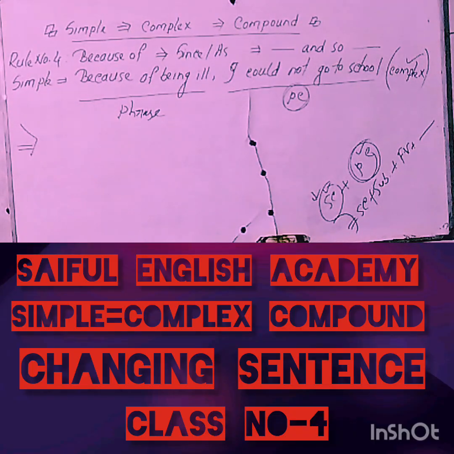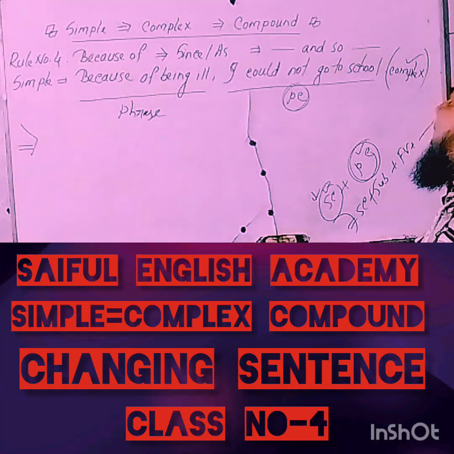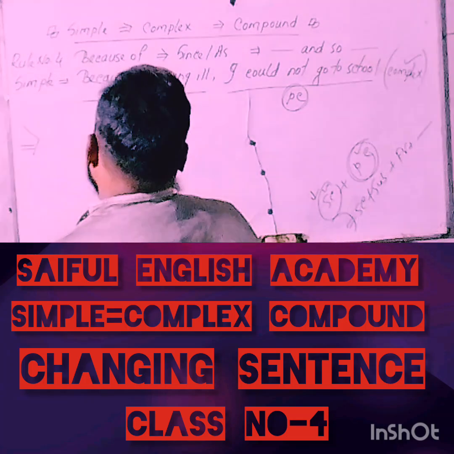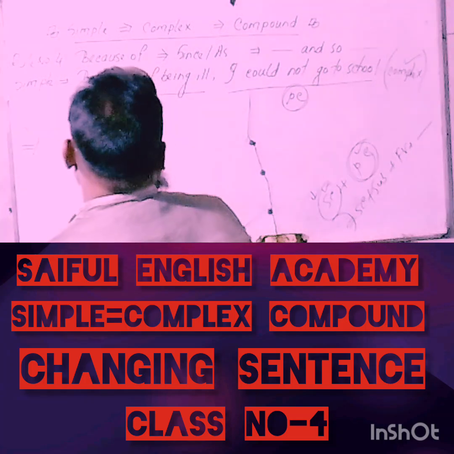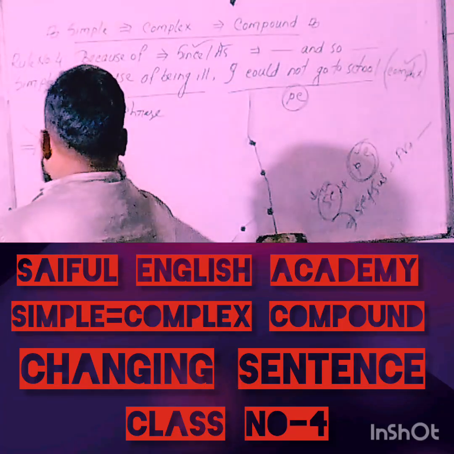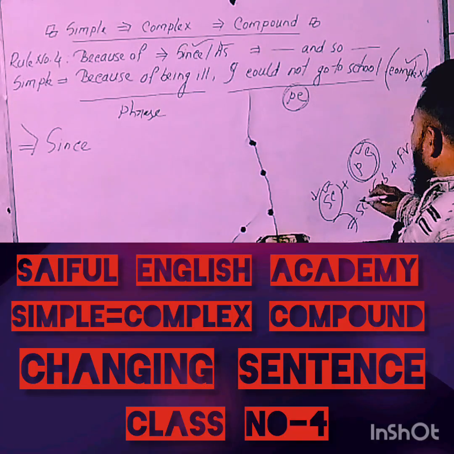In this sentence the conjunction is already given. When a simple sentence starts with because of, you have to use the subordinating conjunction since, as you have understood clearly.